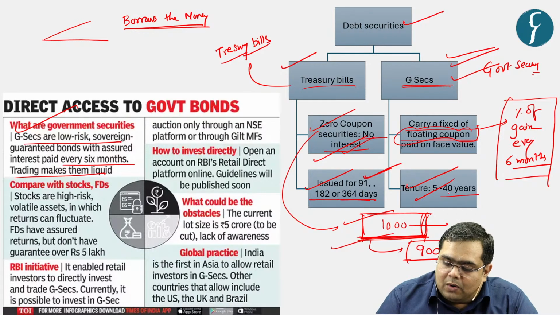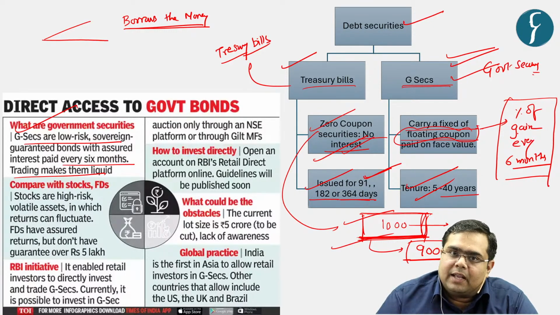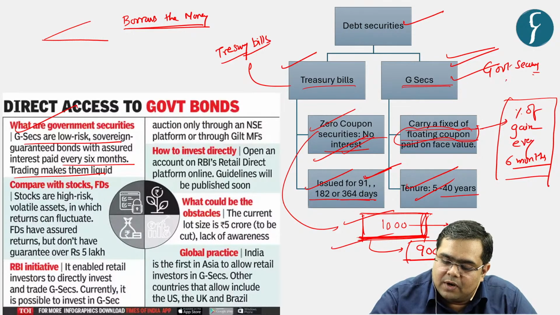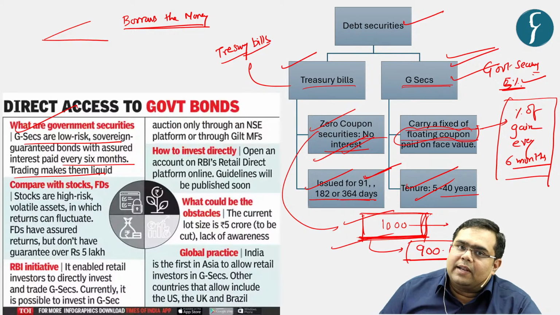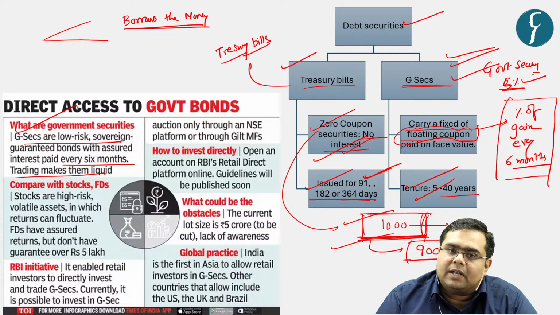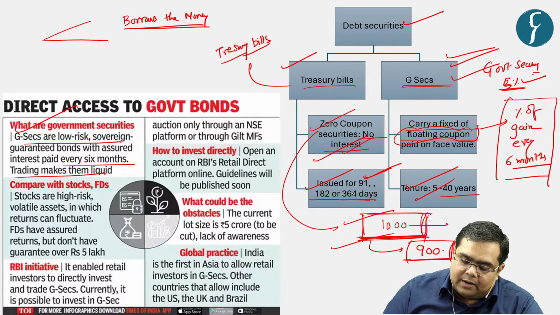And on these government securities, you will get an assured percentage of gain every 6 months. For example, if it is written that you will get an assured gain of 2% every 6 months, or 5% every 6 months, you will get a return of 5% every 6 months on the face value of the government security.